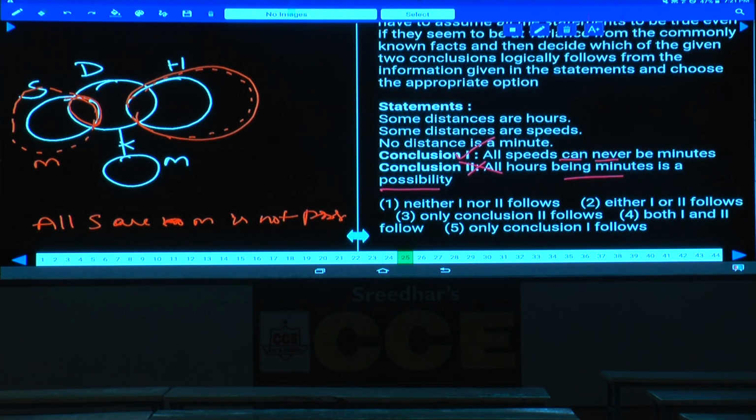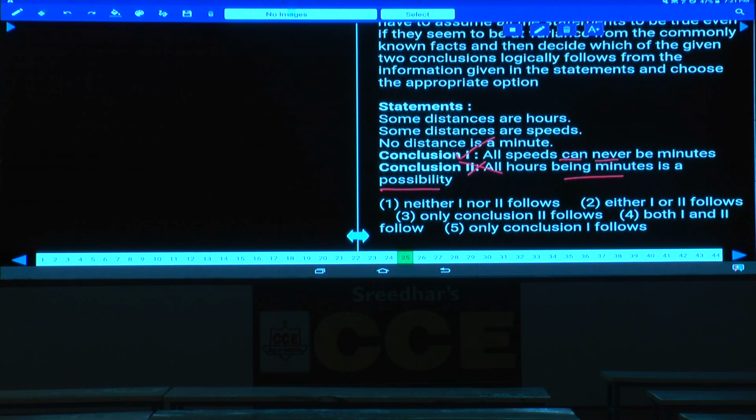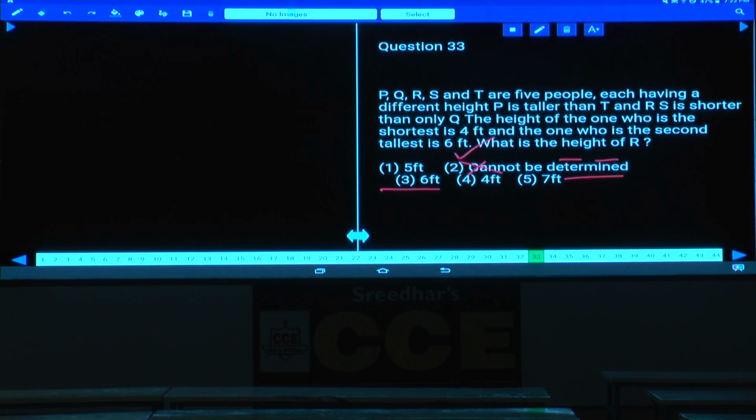Done? Question number 25. Yes, what is the choice you got? Only one follows. Yes, anything else to be discussed in this one? 25 to 30. Then next, 31, 32, 33. Now question number 33, not required. Then 34.